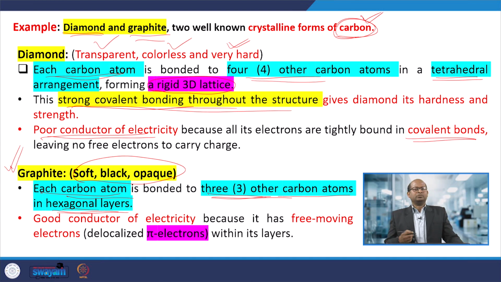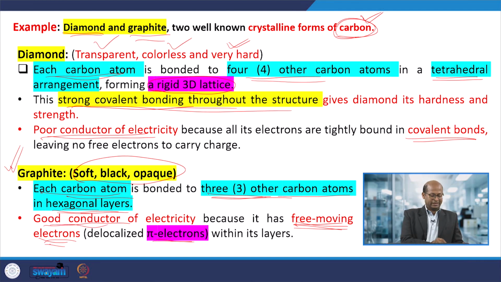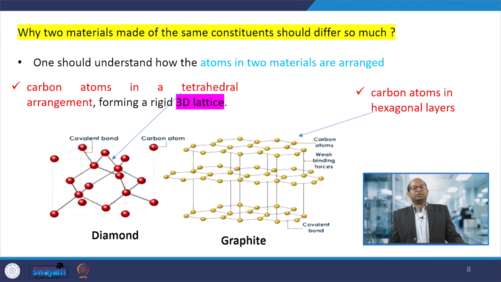Also there are free electron movements, or pi electron bonds, in the case of graphite when carbon to carbon bonds are formed. Therefore, they can conduct electricity, meaning they conduct electrons. So graphite is a good conductor of electricity, whereas diamond is a poor conductor. Due to the different arrangements of atoms, different forms or shapes, they are sometimes good conductors, sometimes bad conductors.